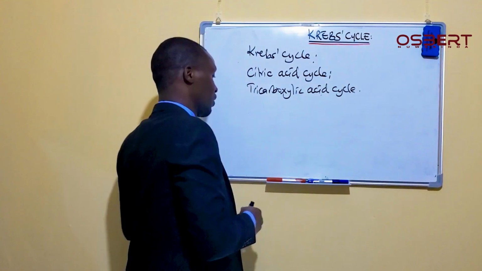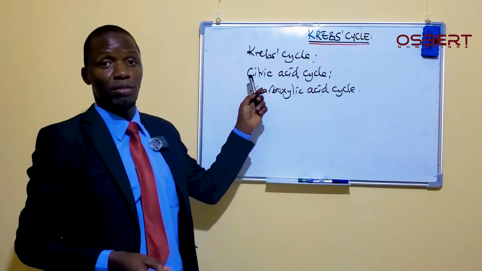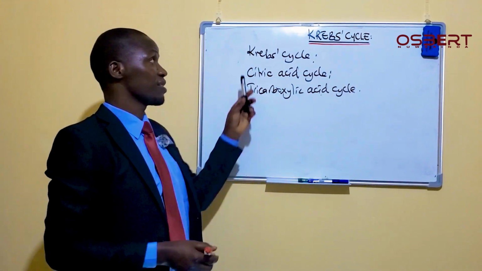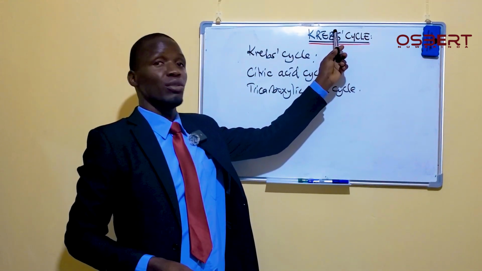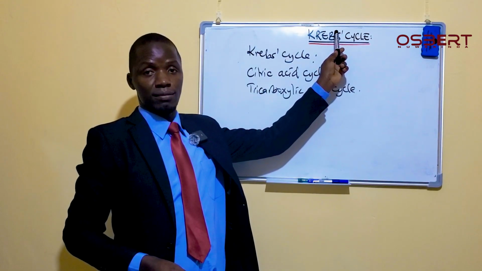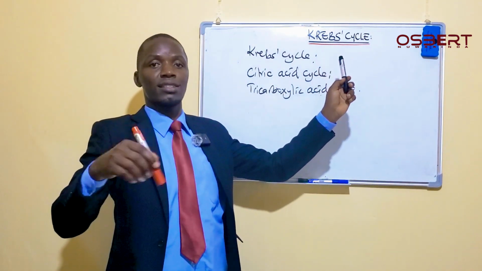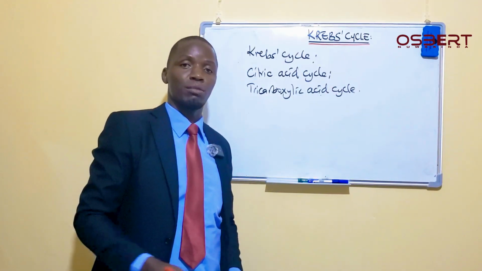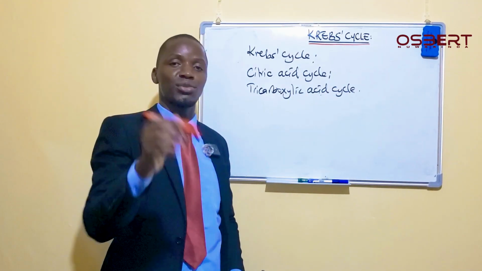Number one, it is called the Krebs cycle, and I want you to take note of the way I've written this name. Some people put an apostrophe in the middle. That's not correct. It's just like when you're writing Christ's body, you don't put an apostrophe before the s, because Christ ends with s.